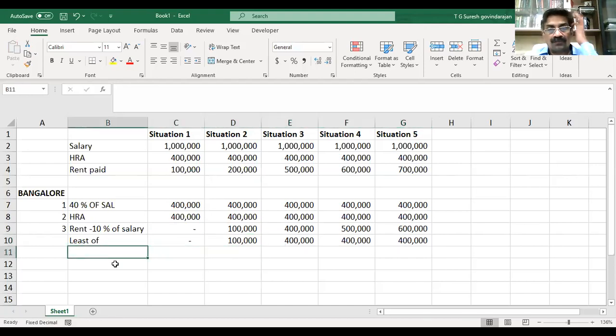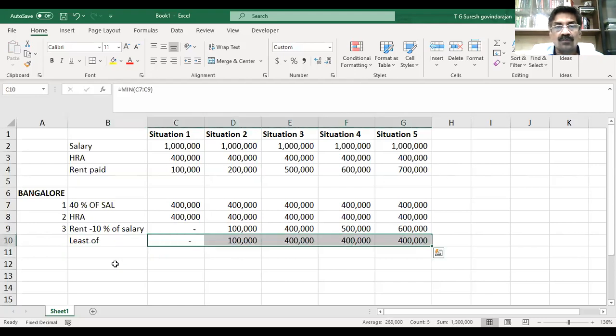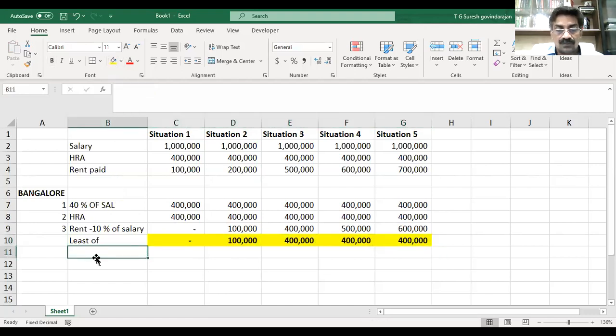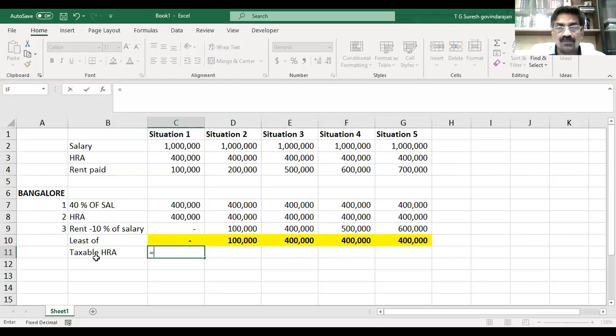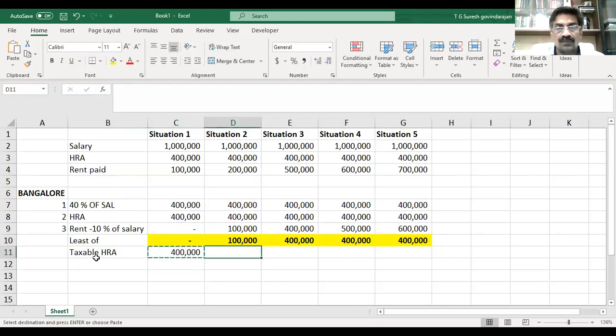So least of the following, we will see this will be the amount exempt from tax. So taxable HRA will be, whatever HRA you received minus exempt will be taxable.